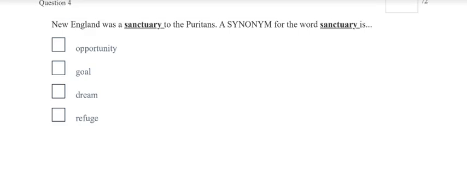Question number 4. New England was a sanctuary to the Puritans. A synonym for the word sanctuary is opportunity, goal, dream, or refuge.